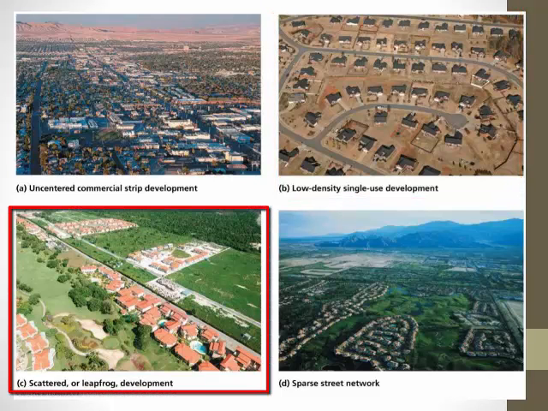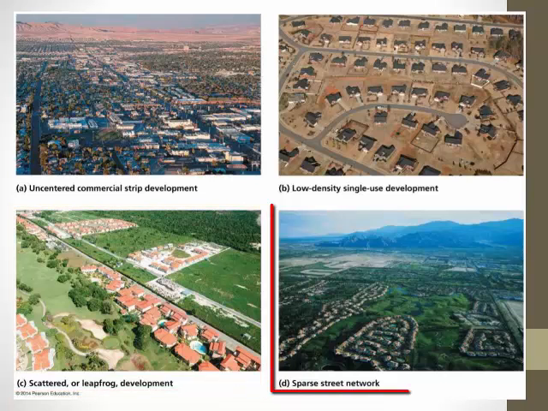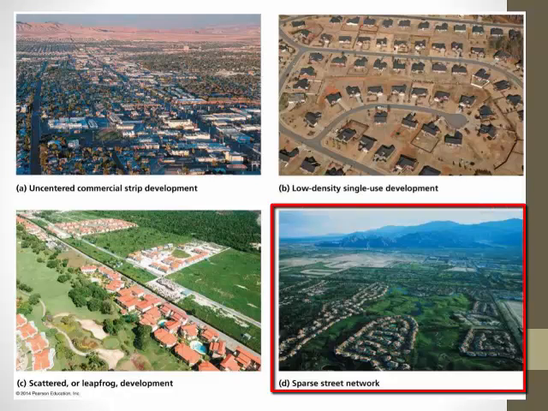On the bottom left is a scattered or leapfrog development. While it may be appealing to the people living there that there are green spaces around them, these developments are built far away from city centers and often with little regard to how the area will develop in the future. Finally, in the bottom right, you see a sparse street network. The problem here is that the areas between the developments are oddly shaped and not conducive for future development, and the areas that are undeveloped are not big enough to effectively function as natural areas or recreational areas.